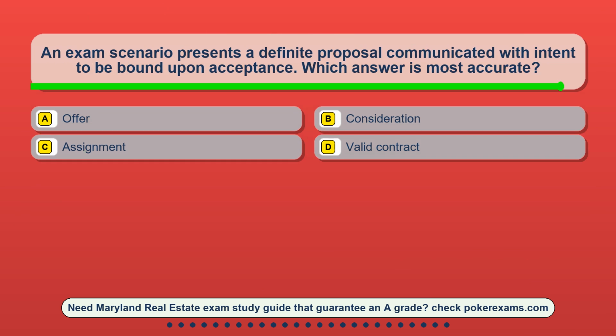Question 14. An exam scenario presents a definite proposal communicated with intent to be bound upon acceptance. Which answer is most accurate? Option A. Offer. Option B. Consideration. Option C. Assignment. Option D. Valid contract.